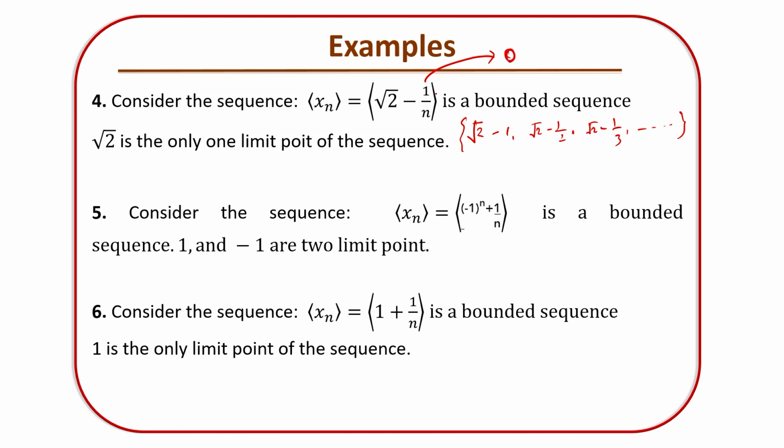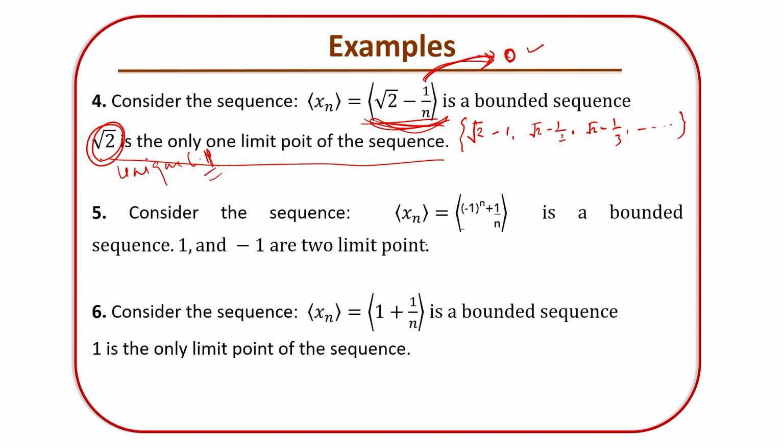That means the whole sequence is bounded, and √2 is the only limit point of that sequence. Why? Because 1/n converges to 0, so the whole sequence converges to √2. So √2 is the unique limit point of this bounded sequence.